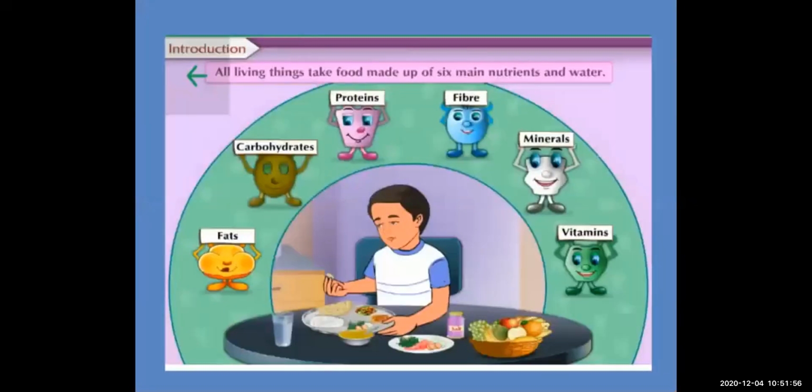See here students, all living things take food made up of 6 main nutrients and water. 70% of our body is made up of water. So water is a very important part of our body for our nutrients also. For nutrients here you can see all living things take food made up of 6 main nutrients. So to live, we require food.